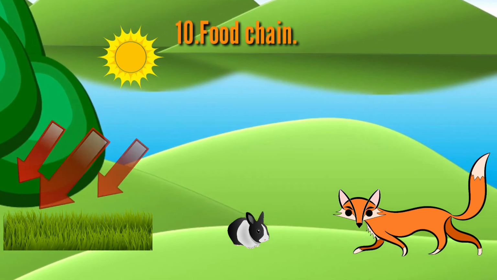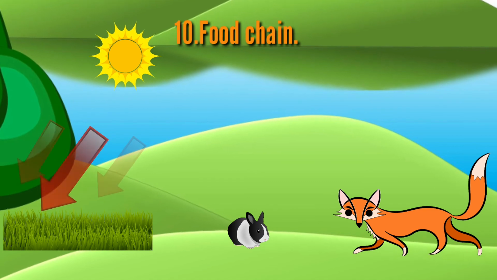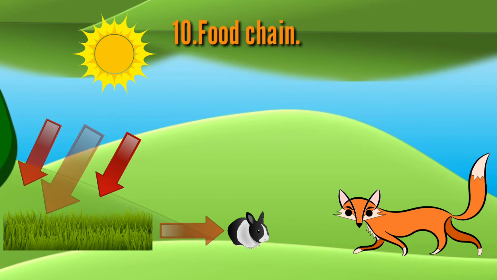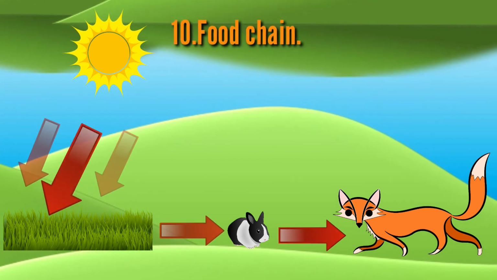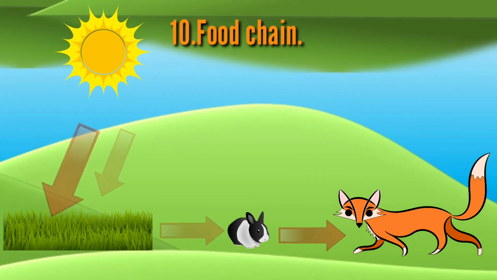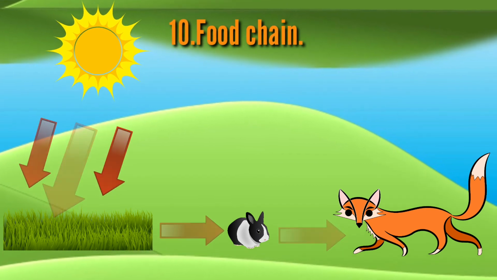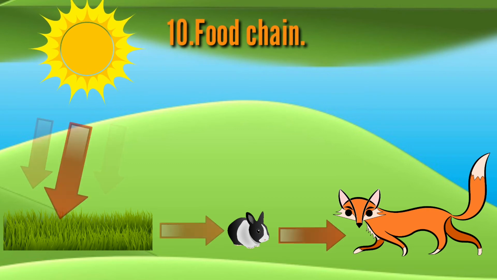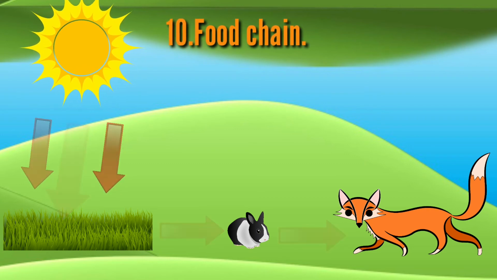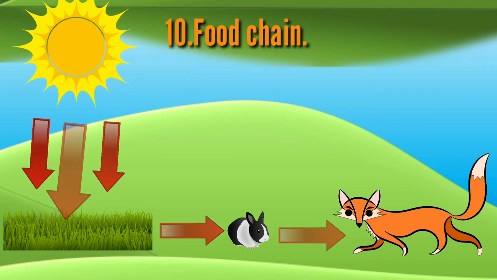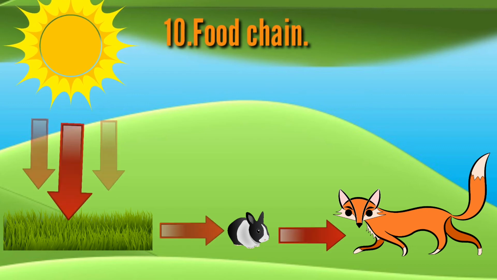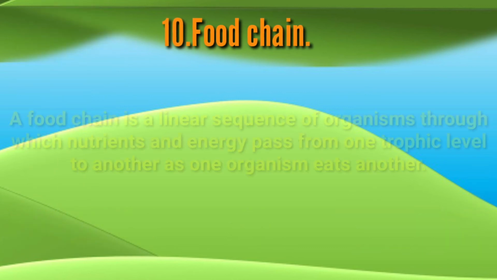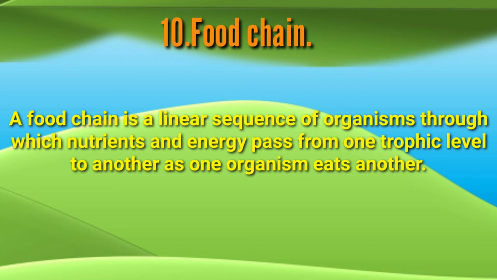Now what is a food chain? Let us assume that this is a simple food chain in a grassland ecosystem where solar energy passes from the sun to producers and from producers to rabbits in the form of food. Then this energy passes from the body of the rabbit to the foxes when foxes prey on rabbits. So a food chain is a linear sequence of organisms through which nutrients and energy pass from one trophic level to another as one organism eats another.